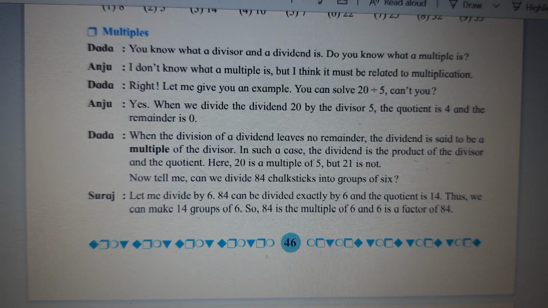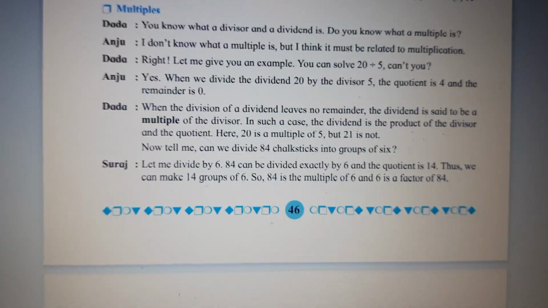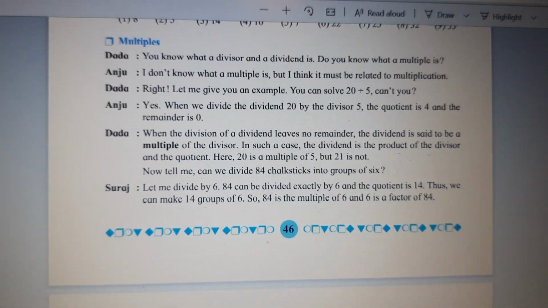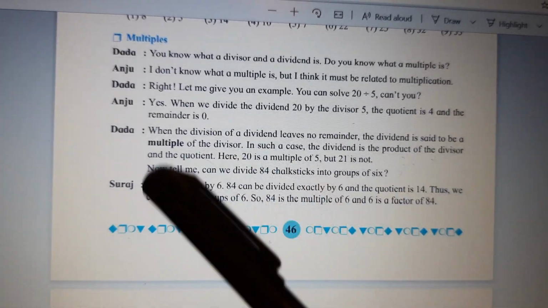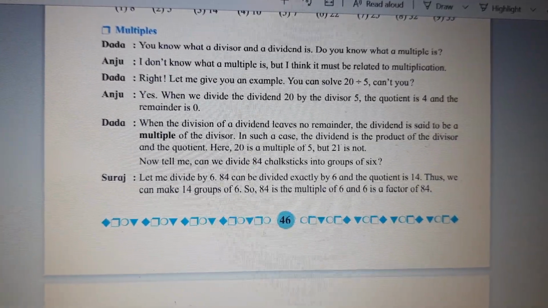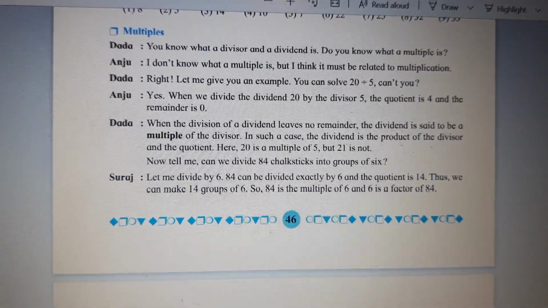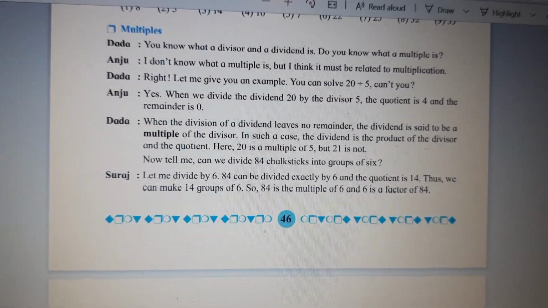Let's go further. I want to show you this dialogue. Now next comes multiples. Now you're done with factors. Factors was easy, right? Divisors. Multiples also will be very easy. Just pay attention. You know what a divisor and a dividend is? Do you know what a multiple is? Anju: I don't know what a multiple is, but I think it must be related to multiplication.